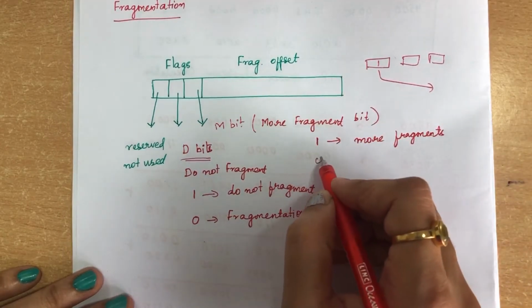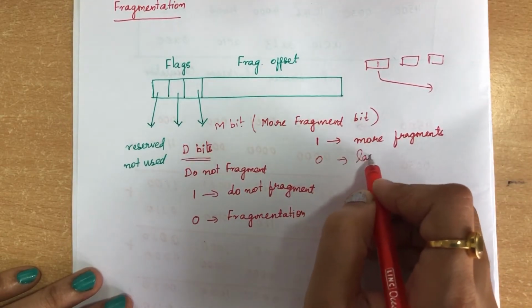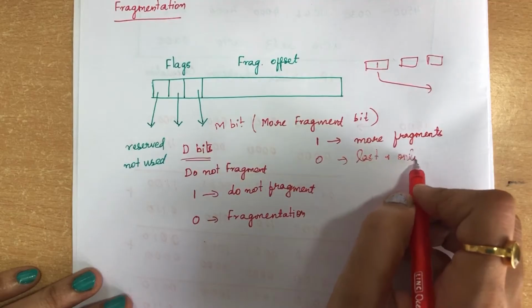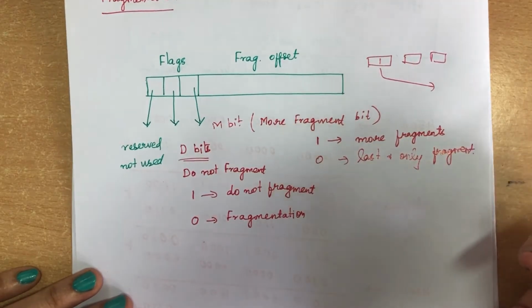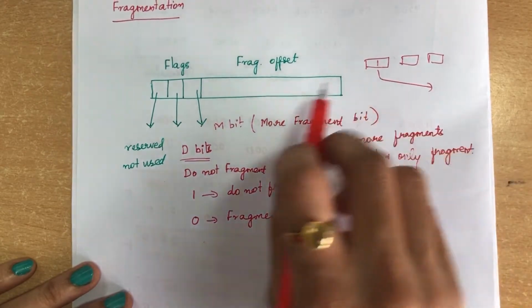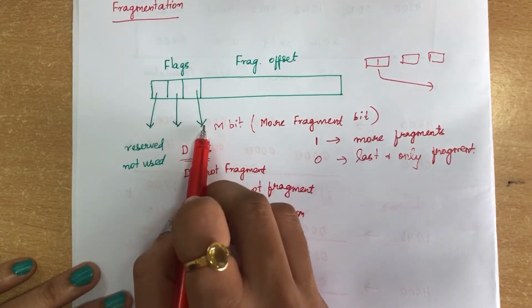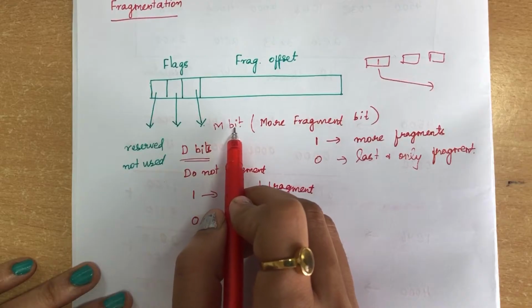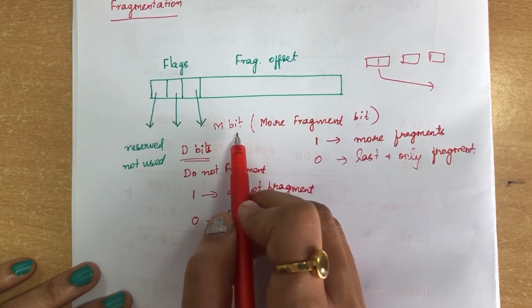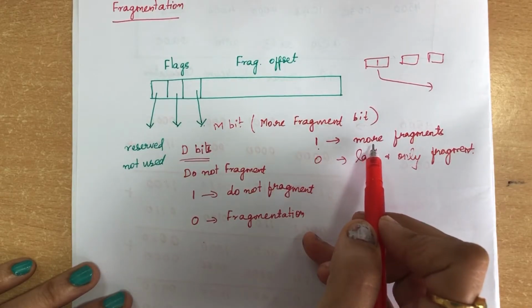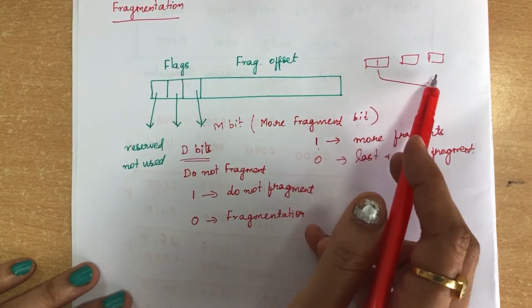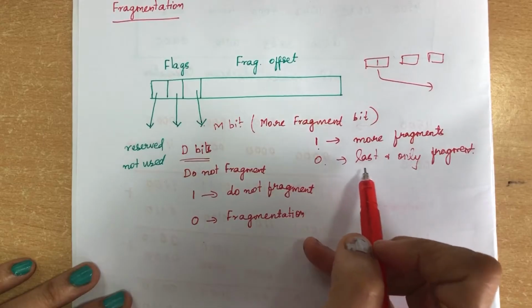When this value is set to 0, it means that this is the last fragment. After this no data is going to come. This bit tells you whether you have more fragments or this is the last fragment. When this bit is 1, more fragments are there after this data, and if this is 0, this is the last fragment.